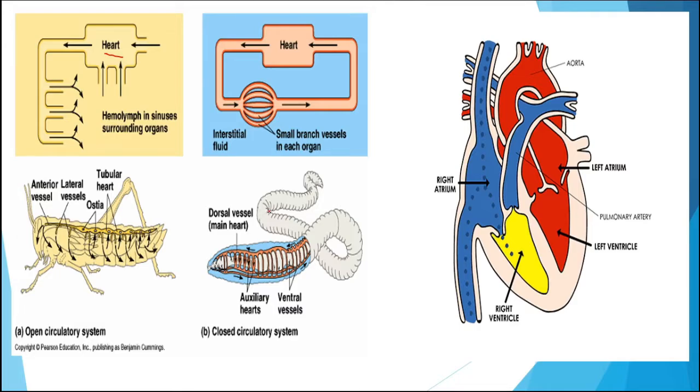For example, annelids and other groups of organisms. And the example of open circulatory system is the different types of insects, etc. This is the structure of the heart, that is the pumping organ, and the circulatory system consists of three things, that is the pumping organ, then blood vessels, that is arteries, veins, capillaries, etc., and the blood or the substance which is moving in this from the pumping organ to different parts of the body. There are two types of circulatory system, that is blood circulatory system as well as lymphatic system, that we will see in the next slide.